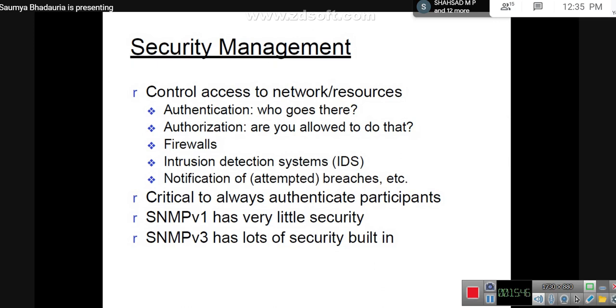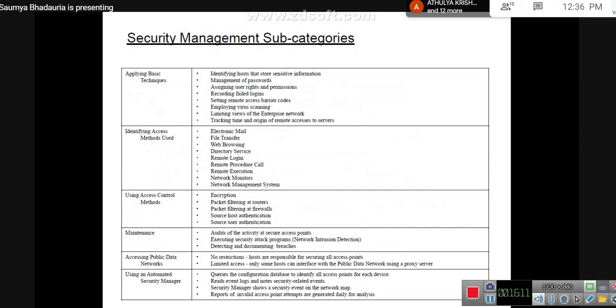So it's obviously visible over here that SNMP v1 has very little security. SNMP v3 has lots of security built in. So whatever versions we have till now, in the case of SNMP, we have quite a substantial amount of security factors embedded in the existing protocol. So these are the basic subcategories which I guess you can go through and study. These are very well explanatory.